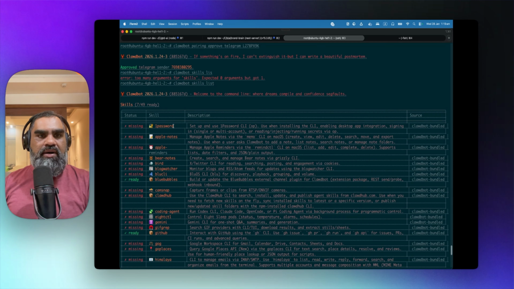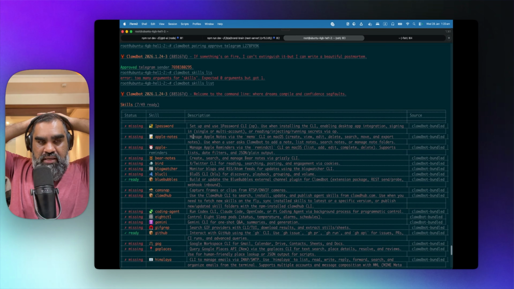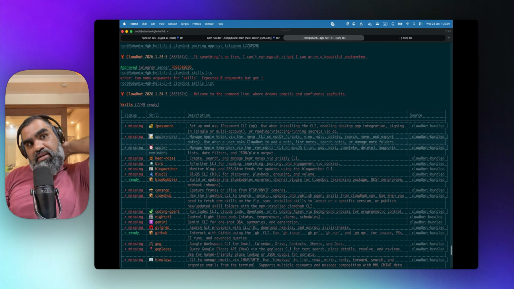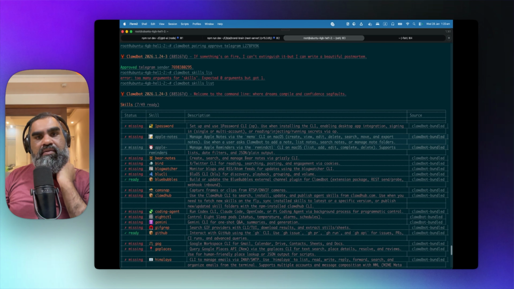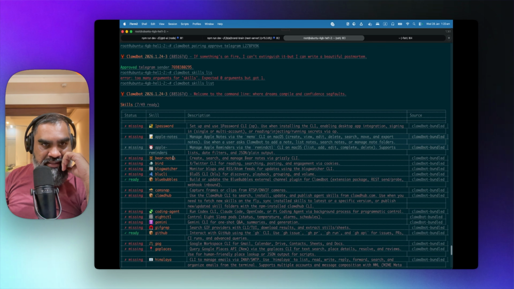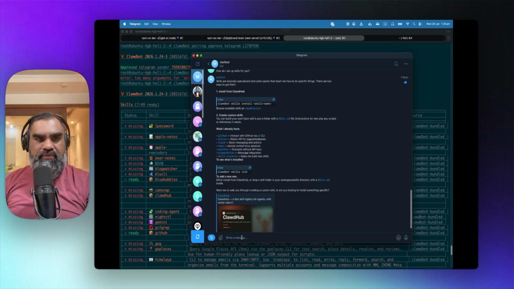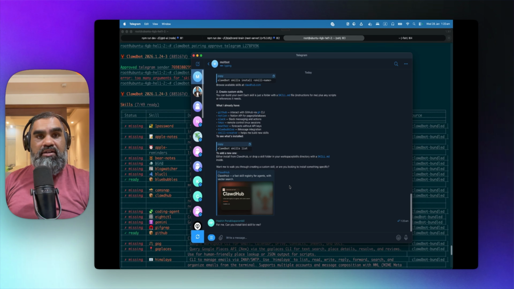Let's see. 1Password. Set up and use 1Password CLI. It's good for password management. Apple Notes. So this is why people are going with Mac Mini. Let's see. Apple Reminders are integrated. These are all natively integrated with the Apple system. Bear Notes, Bird, probably install Bird. How do I install Bird? I'll just tell it and see if it does it for me. Can you install the Bird skill for me? And see, it should be able to install it, right?